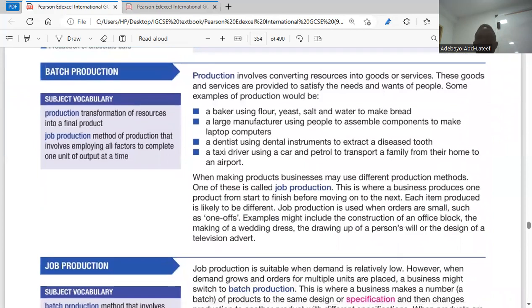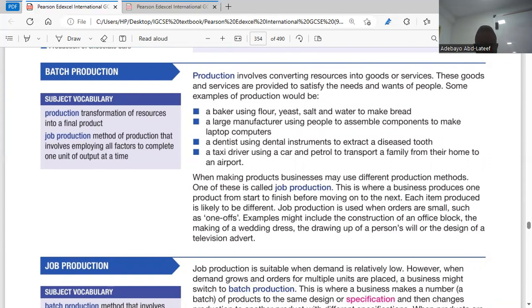Production involves converting resources into goods or services. That's what we just talked about now. These goods and services are provided to satisfy the needs and wants of people. So production is the creation of utility, which means the amount of satisfaction that can be derived from the consumption of any commodity. That is what utility is. So there's no production without satisfaction. When we talk about production, it moves from the producer to the final consumer. So as soon as the product is used, then production is complete.